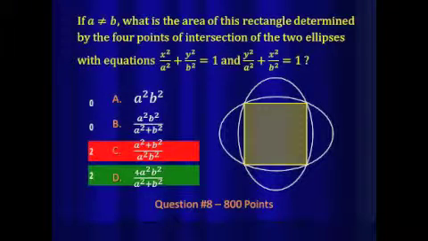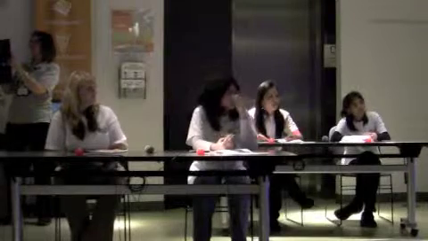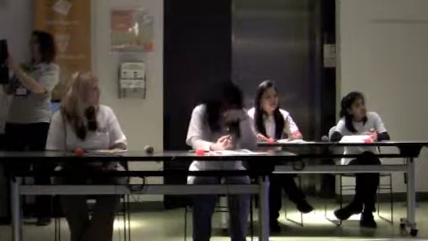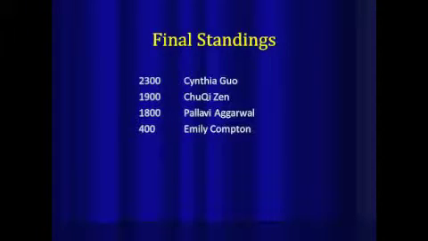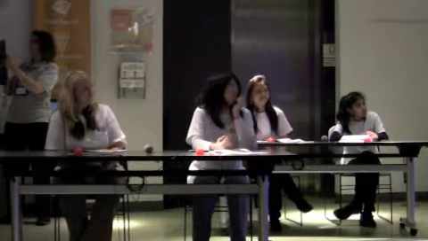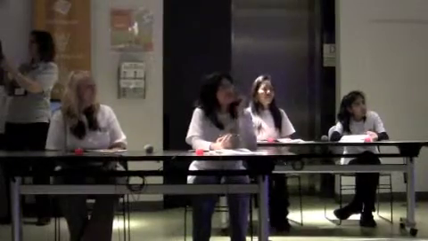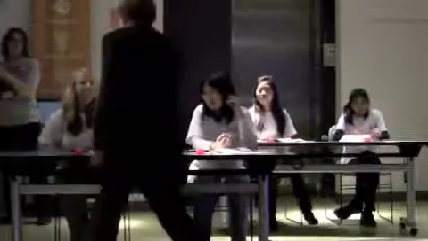2 people got it right, and it was B. Very good. Who else got it right besides Cynthia? Chuki, raising her hand. All right. So we'll see what that does to the score. Cynthia wins with 2,300. Chuki at 1,900, Pallavi at 1,800, and Emily with 400. So that was very good. Stay on stage.